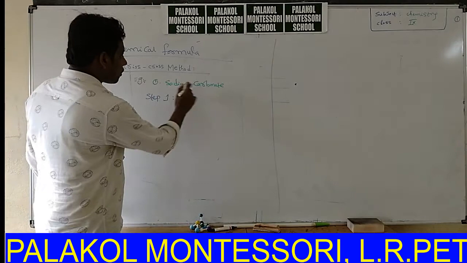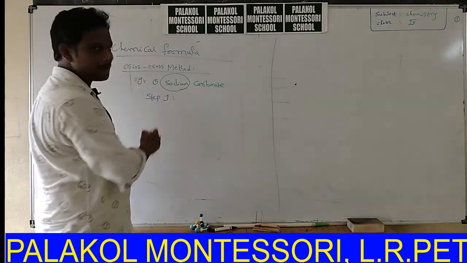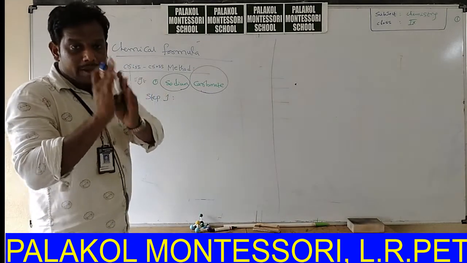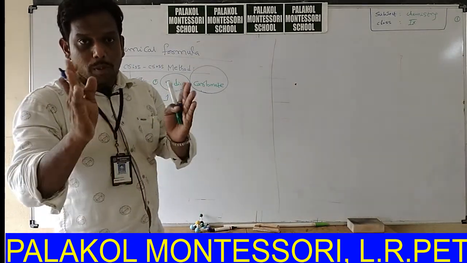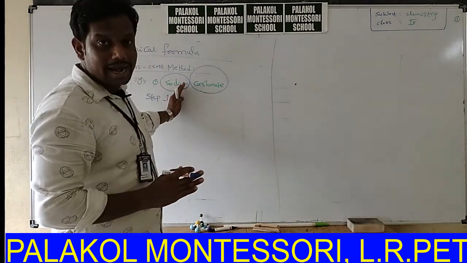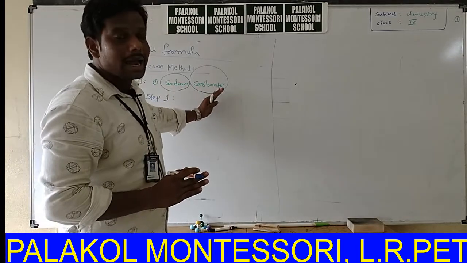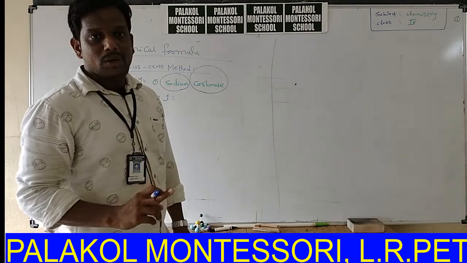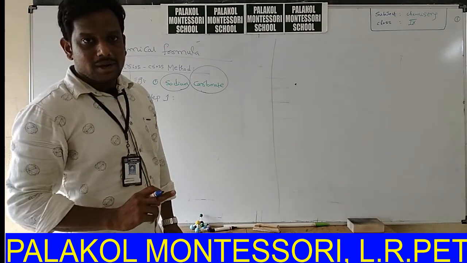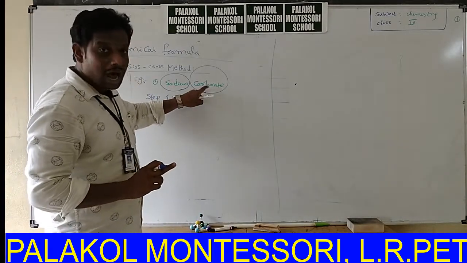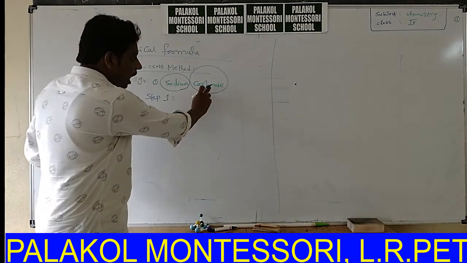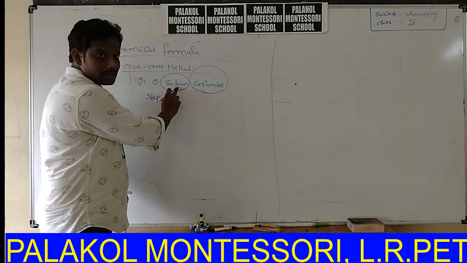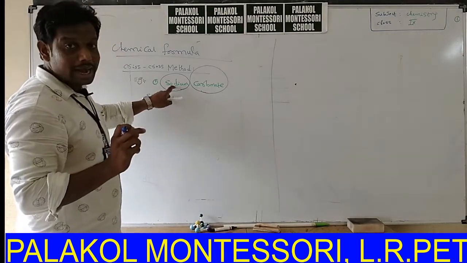In this particular compound, this is sodium, one atom of element, and carbonate. That means divide the chemical name into two parts. The first part is called the cation part, the second part is called the anion part. In any chemical compound, the first part is related to cation, the second part is related to anion. We know already the carbonate symbol in the anion list, and the sodium ion in the cation list.